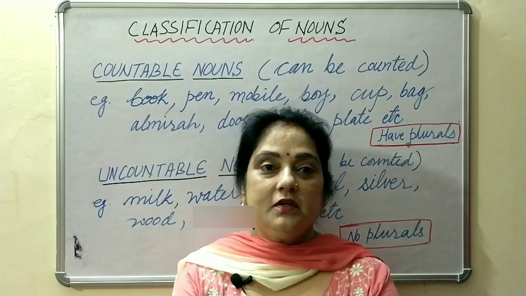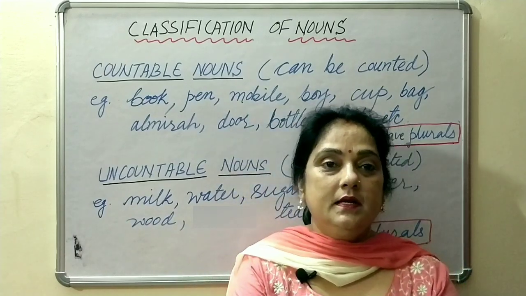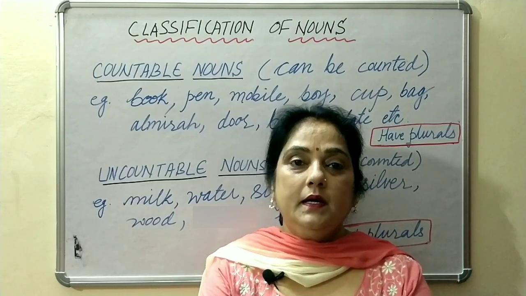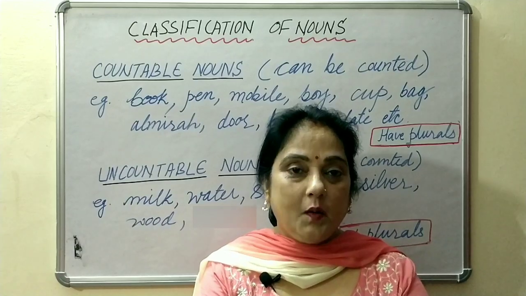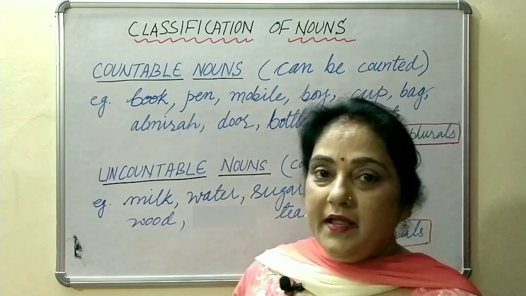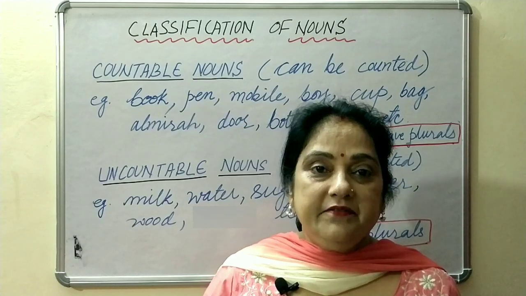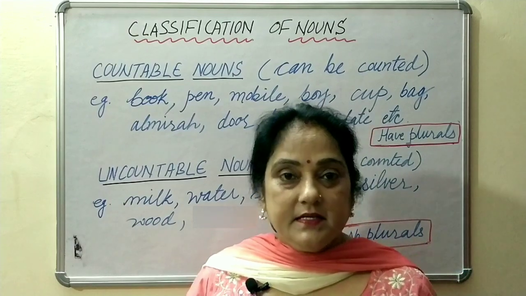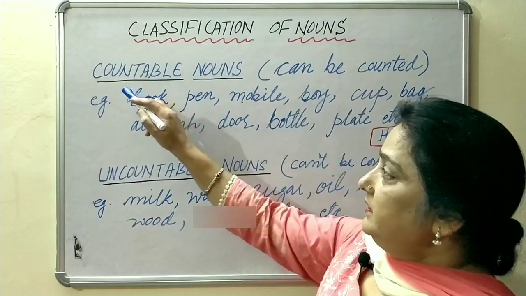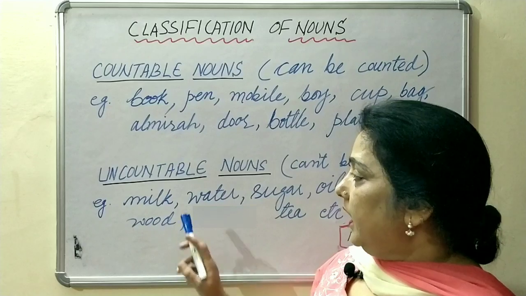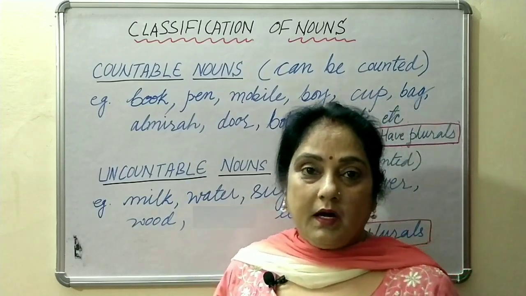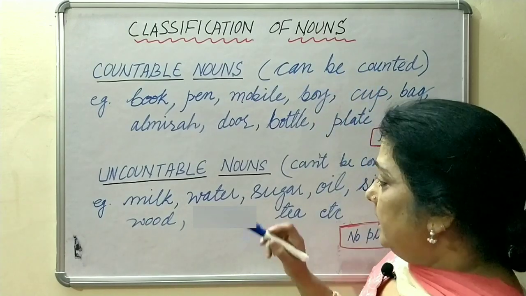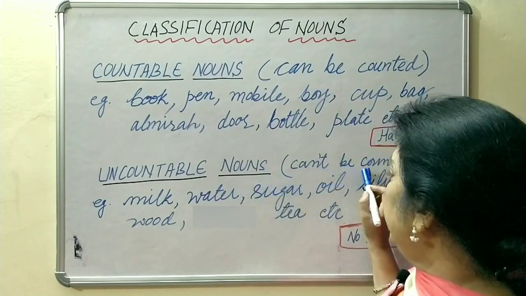In my previous lecture, we have learnt about nouns, kinds of nouns like proper noun, common noun, collective noun, material noun and abstract noun. Today we shall be discussing classification of noun. Classification means whether the nouns are countable or uncountable. Countable means can be counted. Uncountable means that can't be counted.